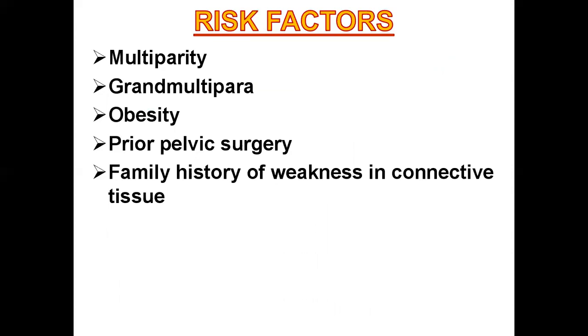Now multiparity means the woman has had more than one pregnancy. Then grand multipara. Now this grand multipara means she has had more than one pregnancy and her age is more than 35 years. So in both of these, there is weakening of the muscles of the genital organs. There are also weak pelvic floor muscles and the vagina is dilated compared to the non-pregnant state. So all this together will lead to the falling down of the uterus or vaginal wall.